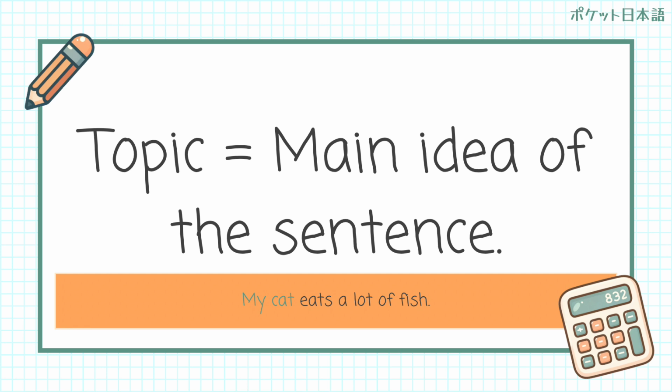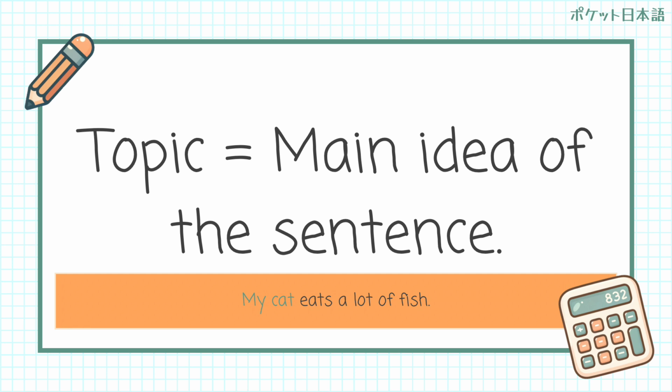I might say something after that. It doesn't really eat cow, I don't know, beef. But he eats a lot of fish. The topic can then change on to something else. So this is something that I didn't really get my head around, but you can use the wa quite a lot. In my head, there's another particle that's very, very similar to the wa particle, which we're not going to do in this lesson. But I was like, oh, once we've introduced the topic, then we probably won't use the topic marker again. No, you can change the topic.